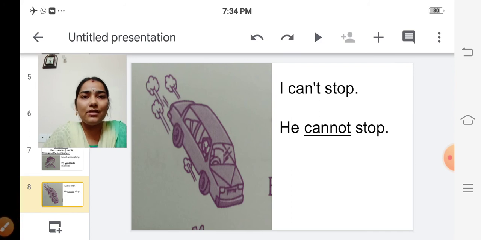The next one. See the picture. What is there in the picture? There is a car and a person inside the car, isn't it? The person is in the driver's place. So what does he say? I can't stop.